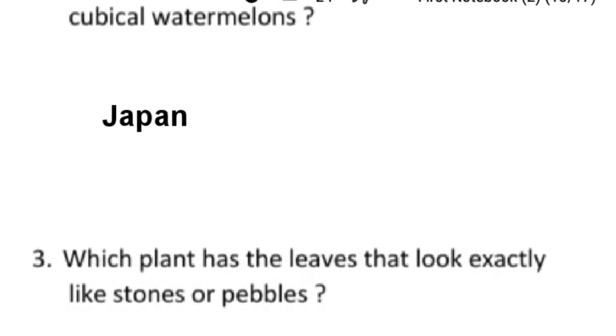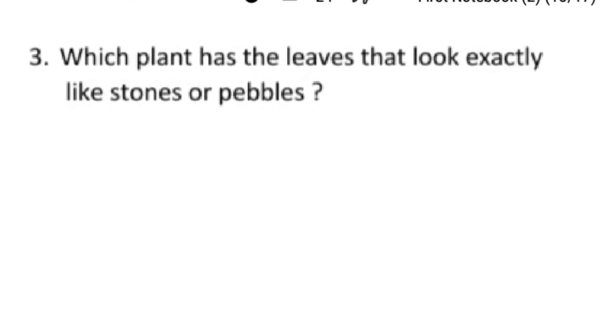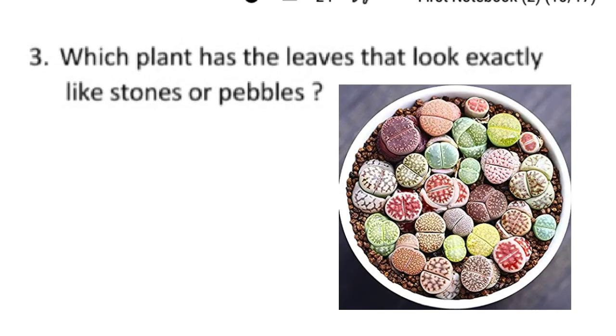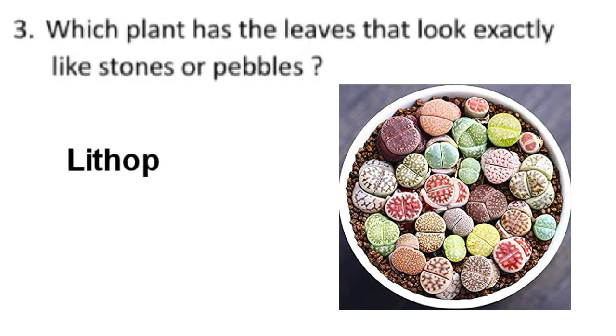So now we'll move to our question number 3. Which plant has leaves that look exactly like stones or pebbles? Have you ever seen any plant like this? Just see in the picture. The answer is lithops. The name is derived from ancient Greek word lithos, meaning stone, and ops meaning face, referring to the stone-like appearance of the plants.